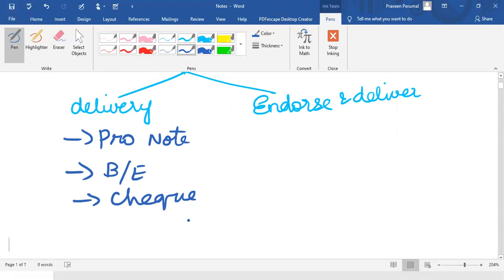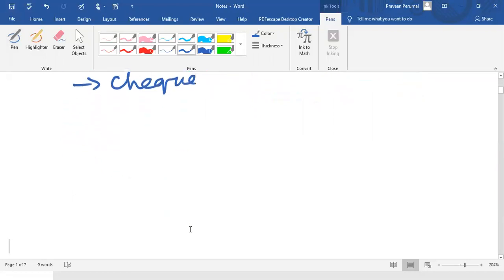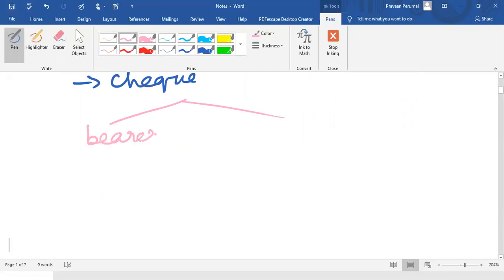Now, there is one section, section 13. It provides for three kinds of instruments: bill of exchange, promissory note, and check, payable either to order or bearer. So there are two modes: payable to bearer or payable to order. We'll learn more about it later on. You pay it either to the order or to the bearer.